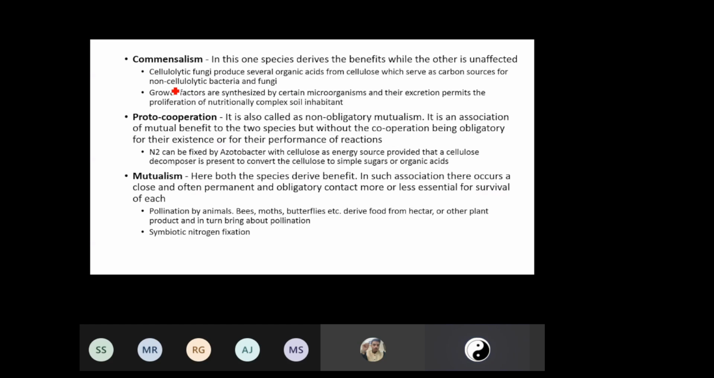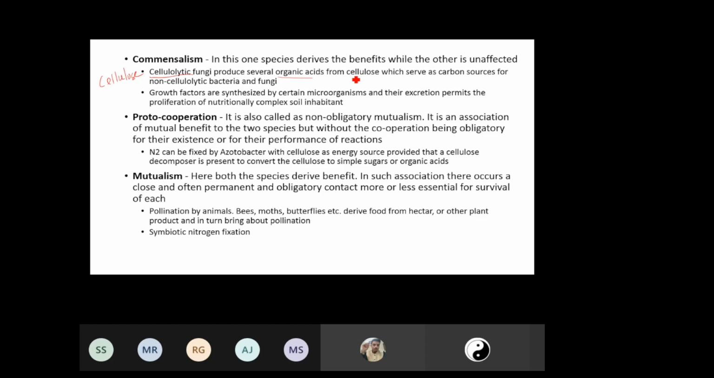okay. So, we have commensalism. In this, one organism derives benefit from the other, but the other organism is not affected. The best example is cellulolytic fungi. If you break down this term, it means those fungi which have the potential to break down cellulose. Cellulose is a tough carbohydrate which we find in plants. Cellulolytic fungi have the capacity to break down cellulose, and the breakdown products of cellulose are organic acids.